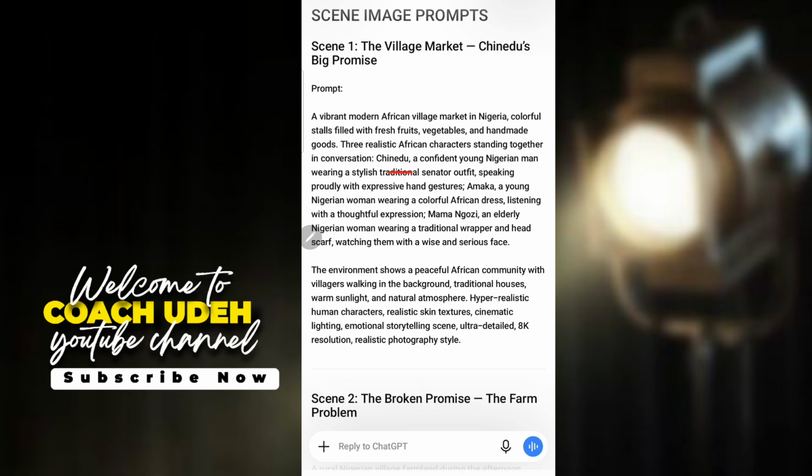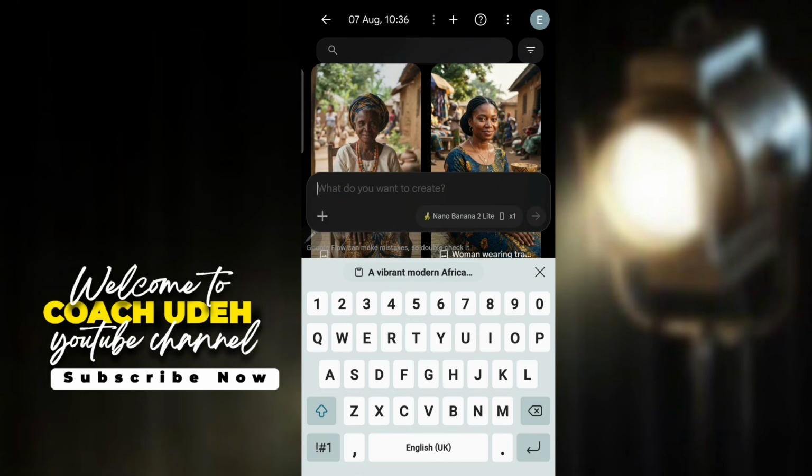Now if you look at this character, I've seen Chinedu. This is Chinedu here. I've seen Amaka. Amaka is here, and I've seen Mama Ngozi. So what this stuff simply means is the 3 characters are here. So I'm going to use the 3 characters to generate this scene prompt. So what you need to do now is to come back to your flow, which is this.